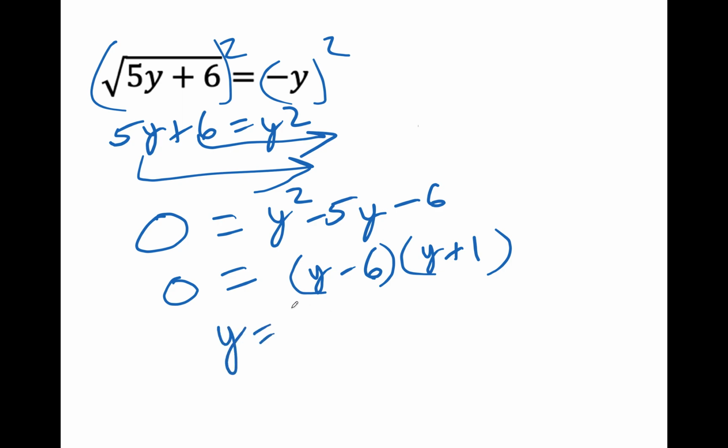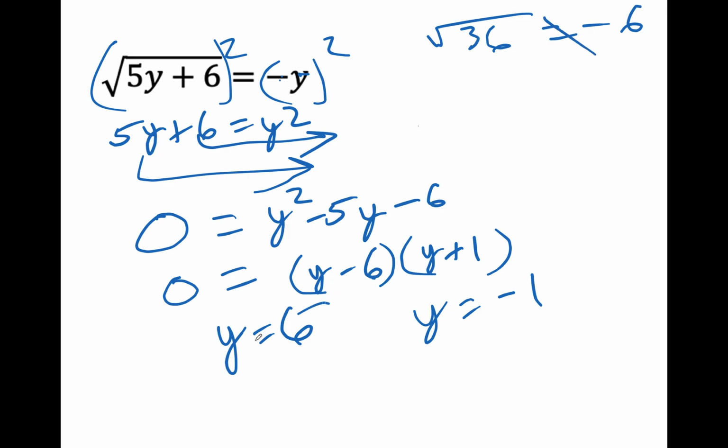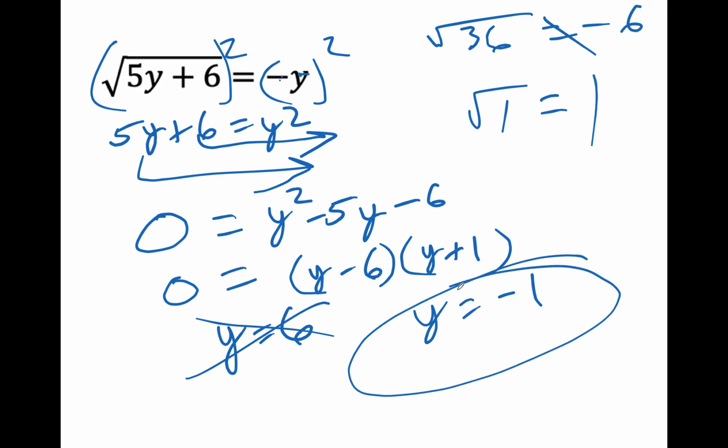Set them both equal to 0 and solve. y minus 6 equals 0, y is 6. y plus 1 equals 0, y is negative 1. But look at this. I put the 6 up there. I get the square root of 36, which is 6. Is that equal to the original problem's negative 6? You just can't do it, sir. Extraneous. Negative 1, I put that up in there. I get the square root of negative 5 plus 6. That's 1. Is that equal to negative 1? Yeah. So even though we had to change that sign, we're okay.